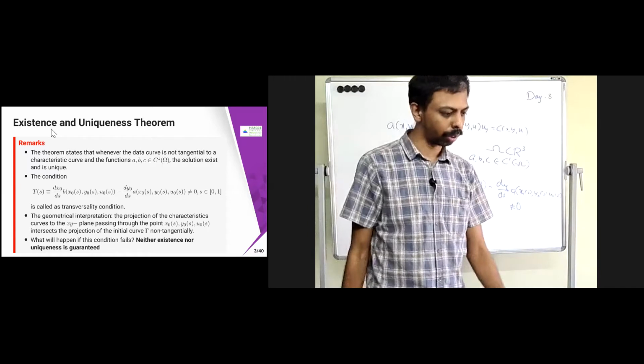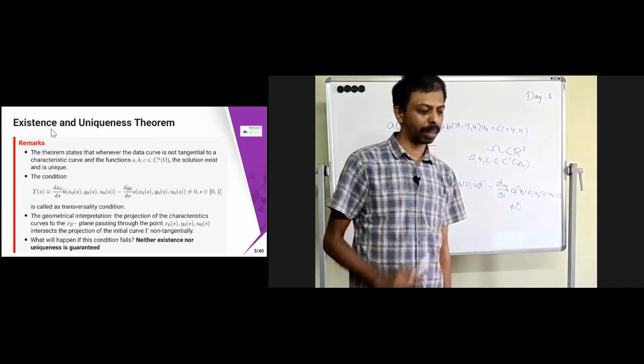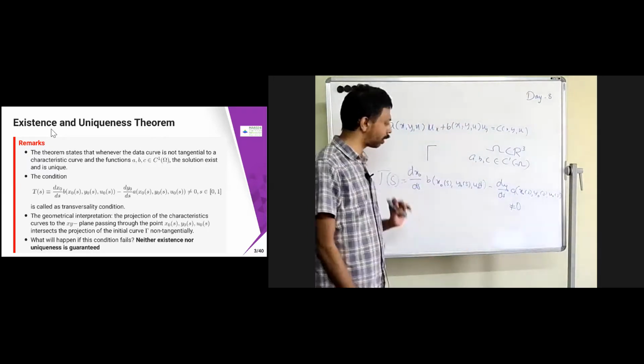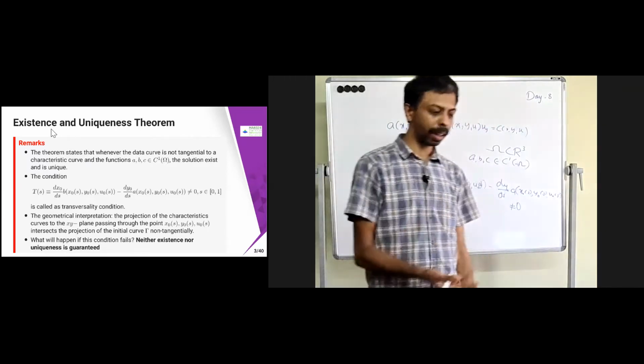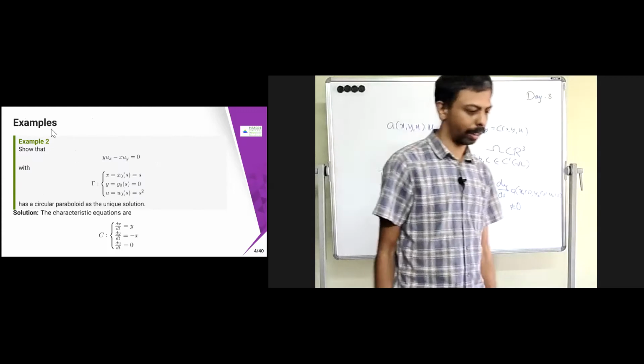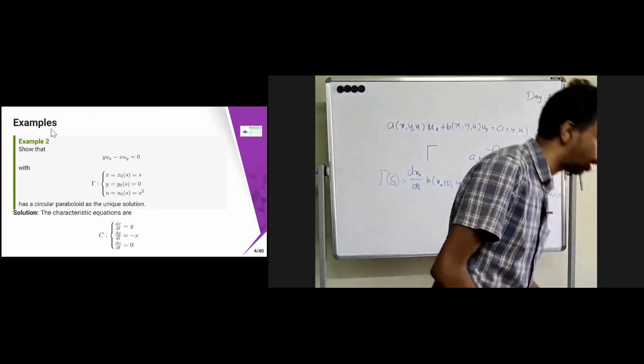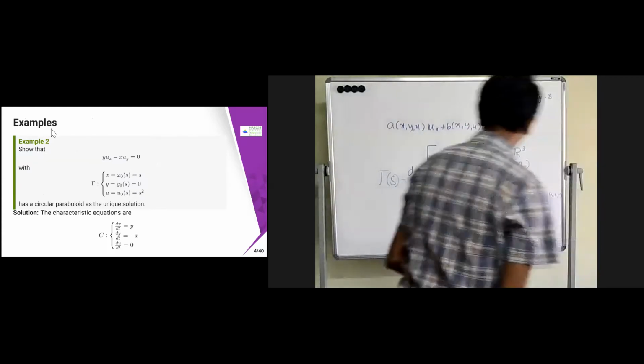What will happen if this condition fails? Suppose this transversality condition fails. In this case, neither existence nor uniqueness is guaranteed. Let us see this using a simple example.